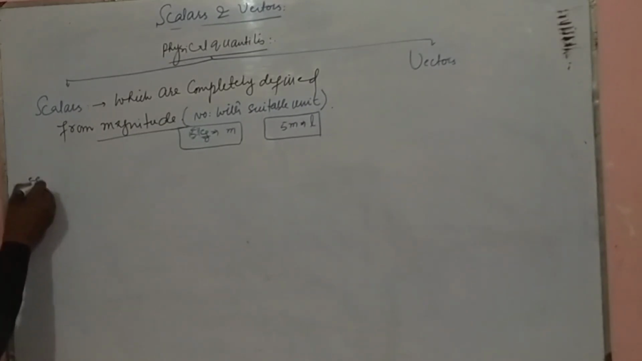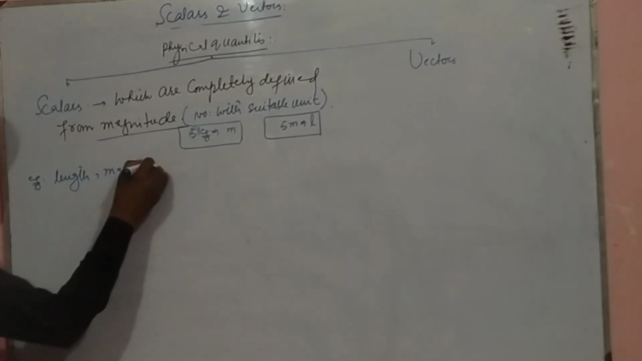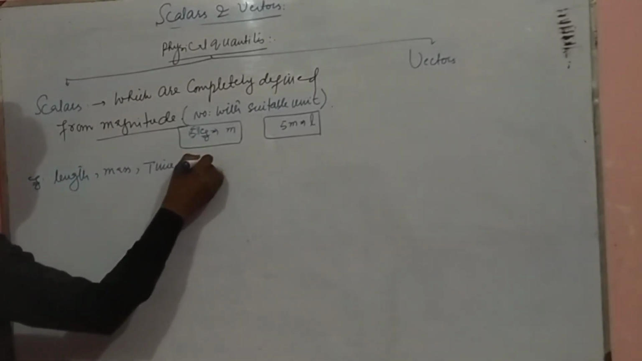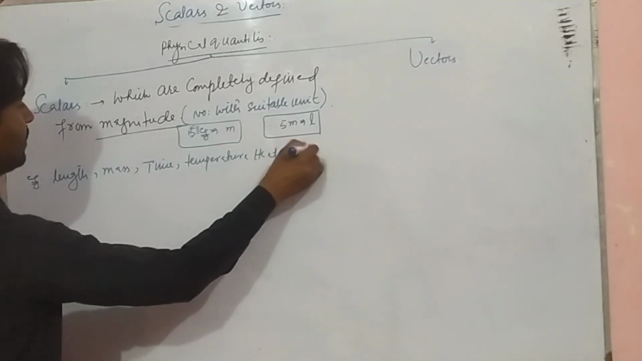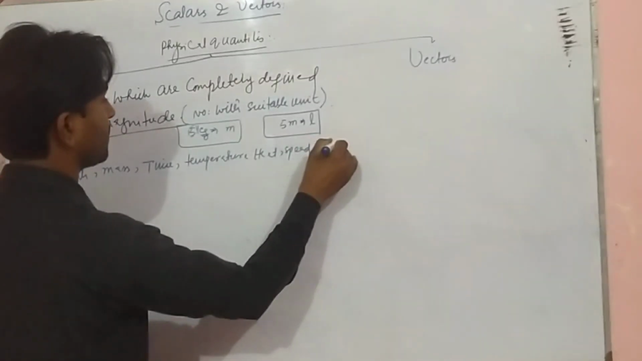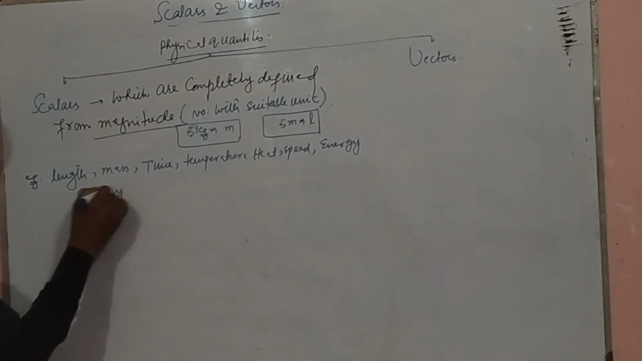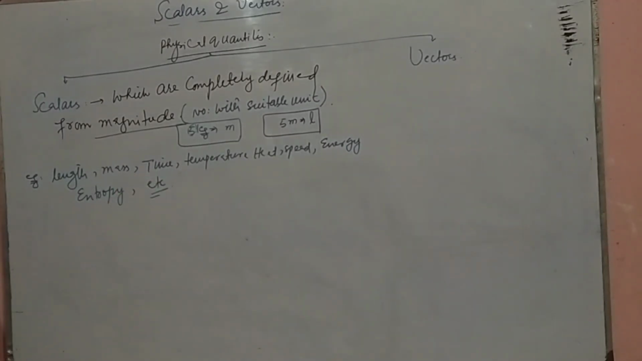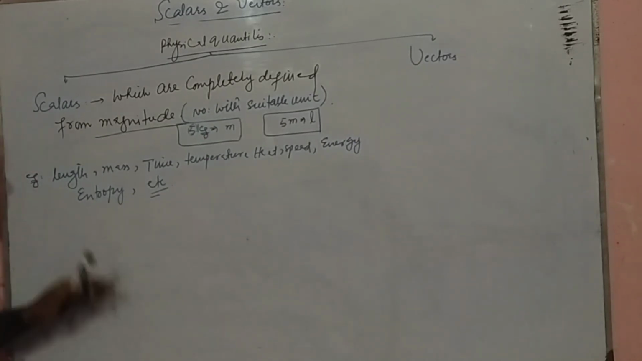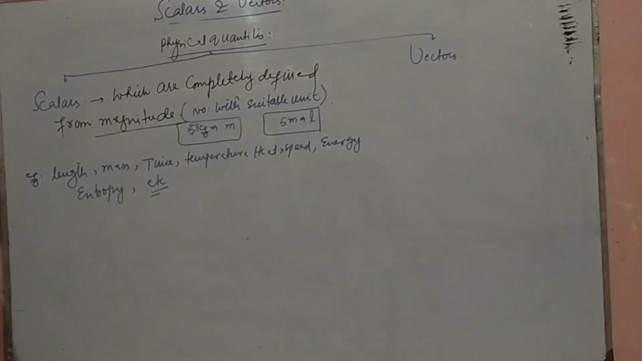Examples of scalars: length, mass, time, temperature, heat, speed, energy, entropy, potential energy, etc. These are the scalar quantities, because these quantities do not need direction to define, so that's why they are named as scalars.